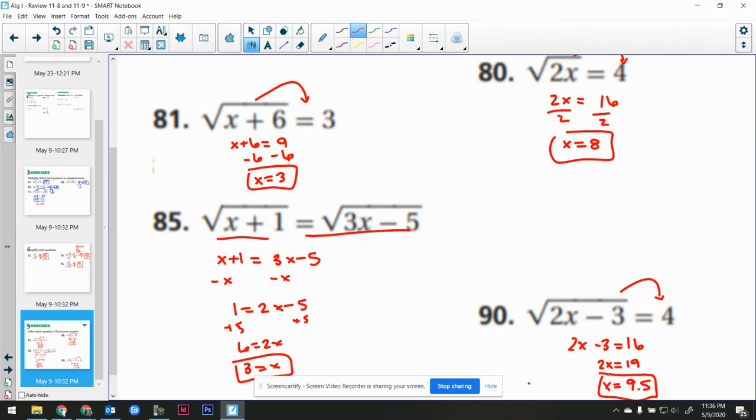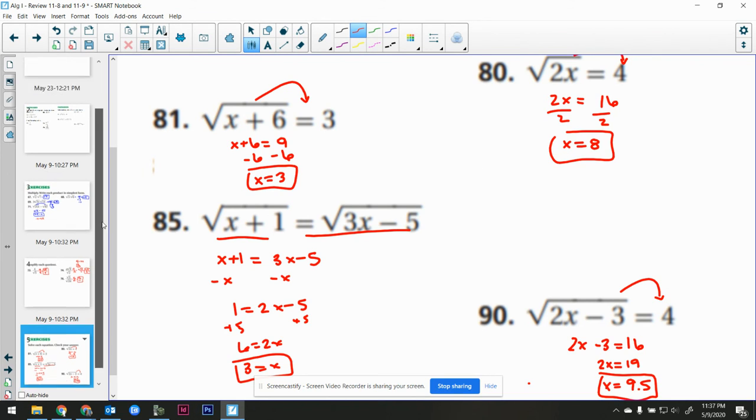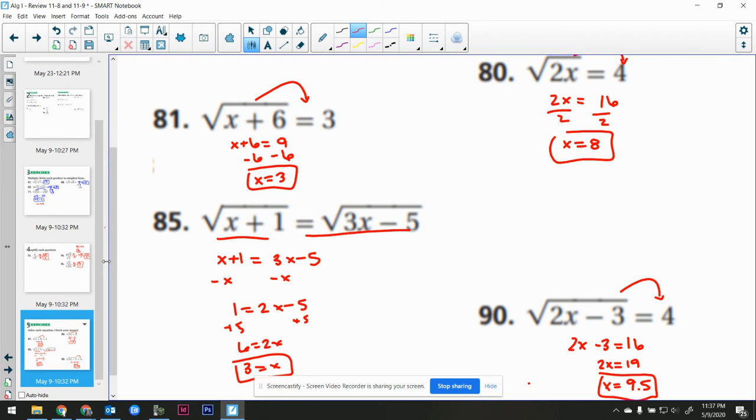Okay. All right. So hopefully that cleared things up. Honestly, if you thought that was easy, if you thought that was good, then you'll be fine for the quiz. The homework for tonight is a review. And again, you know how we make the reviews. They look just like the quiz. So hopefully you guys will be good to go. All right. See you guys.